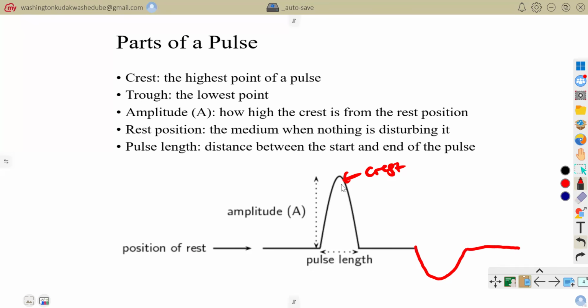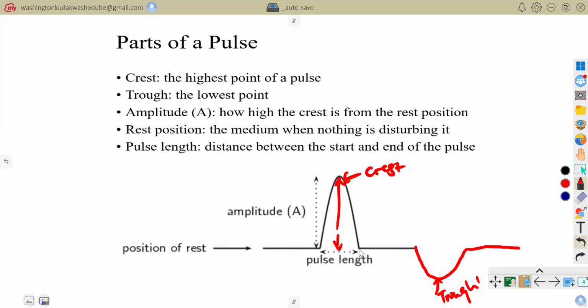So a crest, we will call it the what? The top of the hill, whilst the trough becomes the bottom of the hill. So the crest becomes the highest point of a pulse, and then the trough now becomes the what? The lowest point of a what? Of a pulse. And then we have got something that we refer to as the amplitude. The amplitude becomes the total displacement, or else the total distance within which the particles of the medium would be displaced from their position of rest.